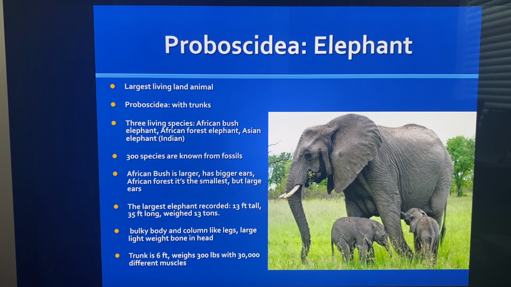With that bulky body and those column legs and large head, the head's actually lighter in weight than the rest of the body. The trunk is 6 feet long and weighs 300 pounds, with 30,000 different muscles. 30,000 different muscles in its trunk? Oh my goodness.